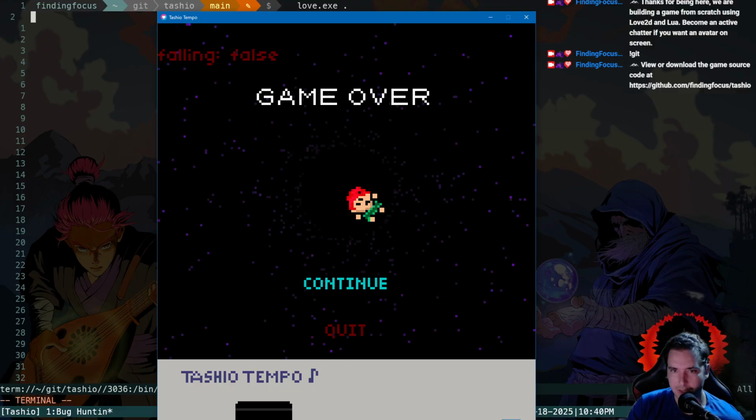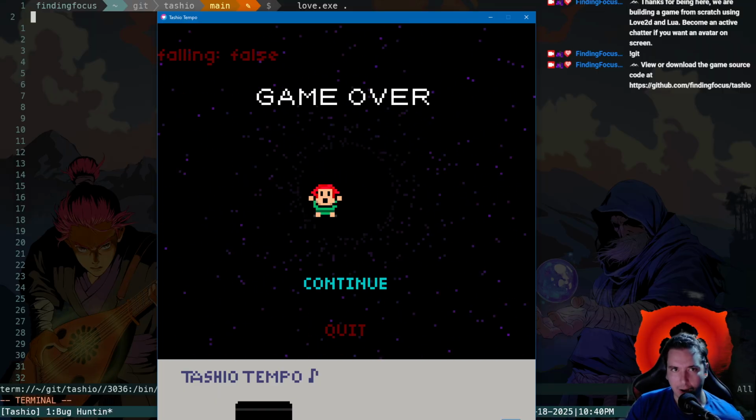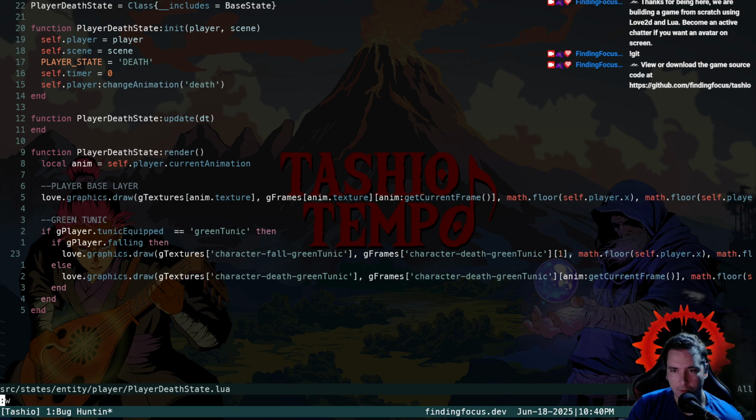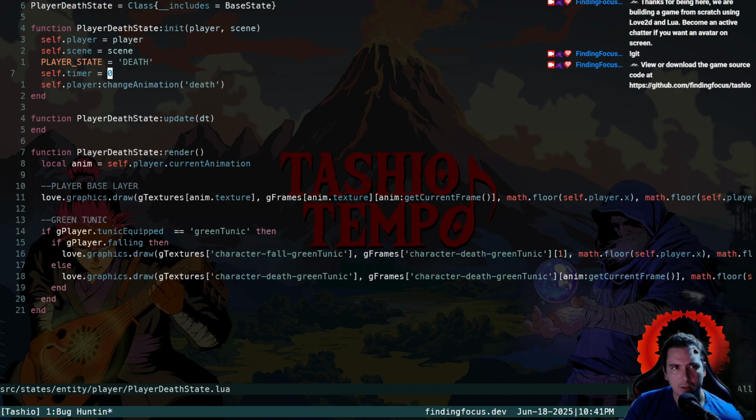Okay, so that did correctly not crash us, but it didn't render the right frame for the player. So I can't tell if, because we're passing in the player instance to the death state, but that should be the global player.